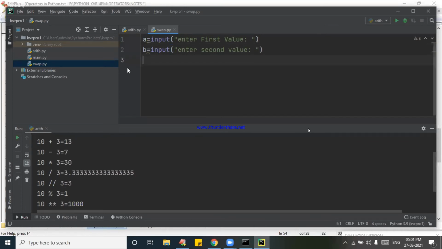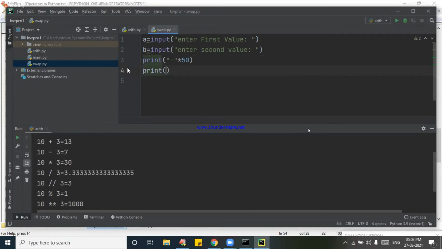Now I will print. See, I am printing like this. For your better understanding, I am writing. And this line number 3, I almost explained so many times in the class. Still, I hope nobody will have the doubt.